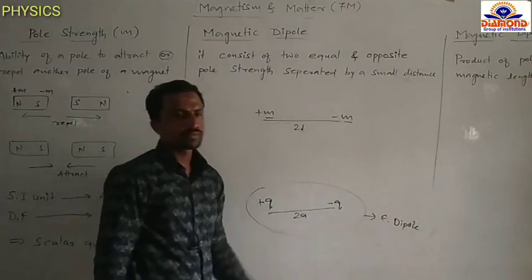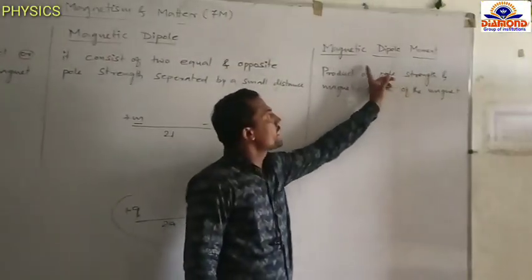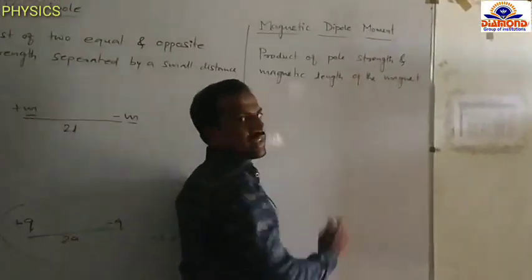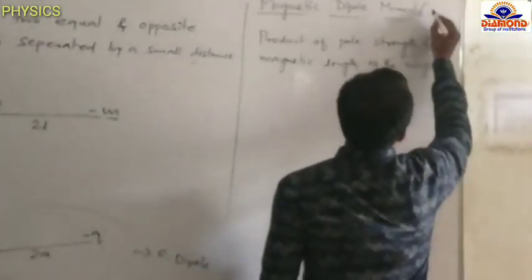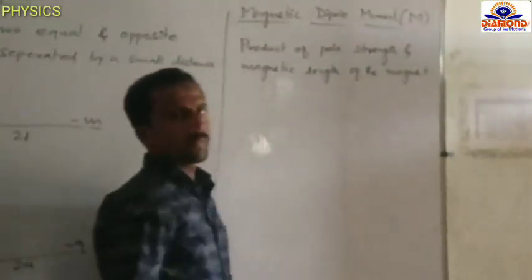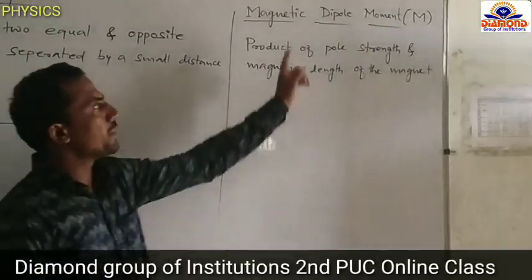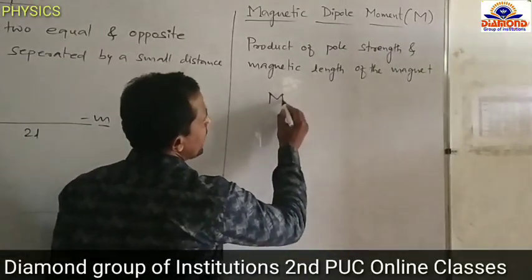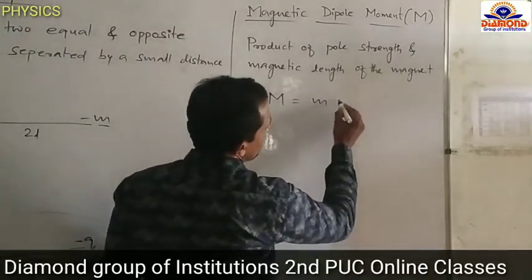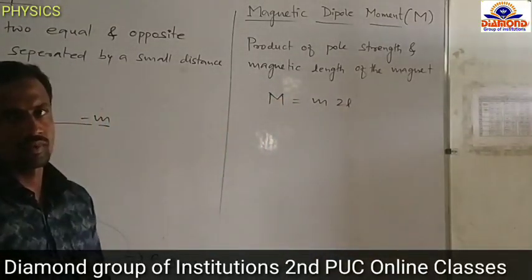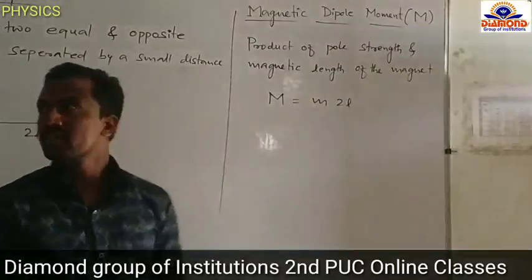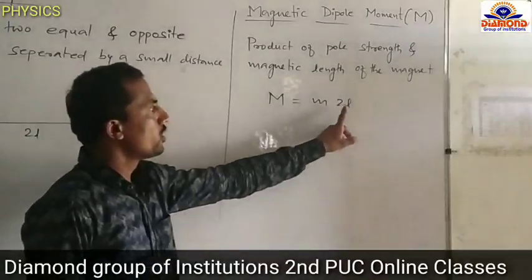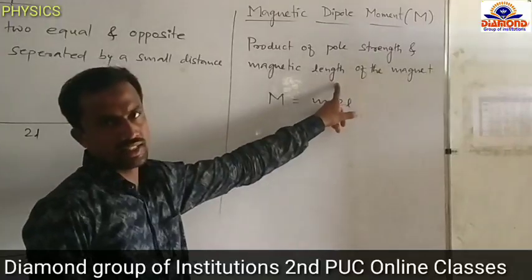The next one, magnetic dipole moment, is denoted by capital M. The formula of magnetic dipole moment is M equals small m into 2l. What is m? Small m means pole strength. What is 2l? Magnetic length.